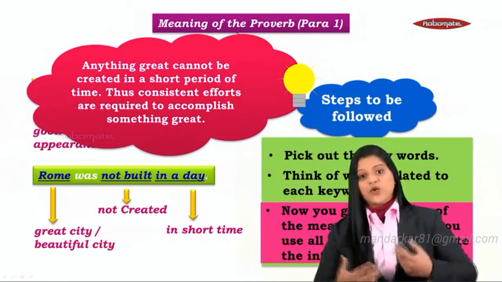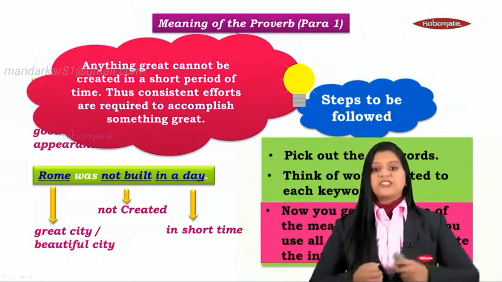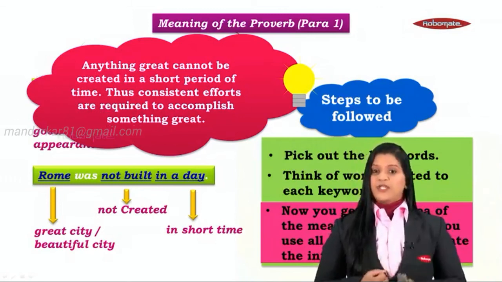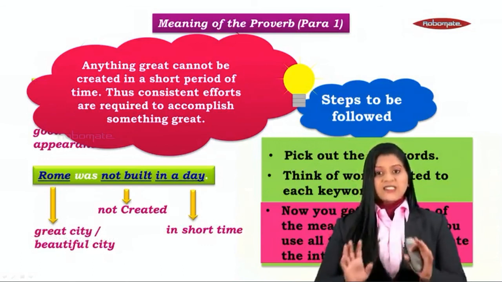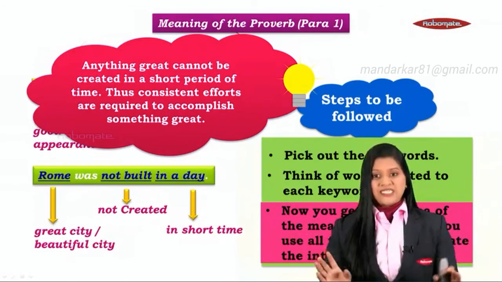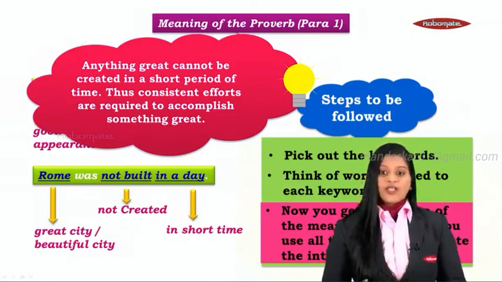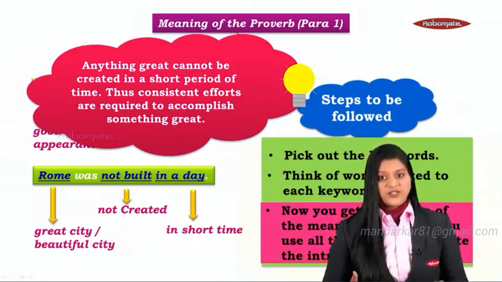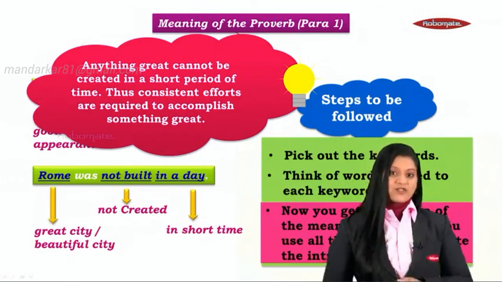And you can further go on to say that thus consistent efforts are required to accomplish something great. Do you understand? This is how you're going to guess the meaning of a proverb you really don't understand, or if you are falling short of words to explain the meaning of a familiar proverb, keyword method is what you need.